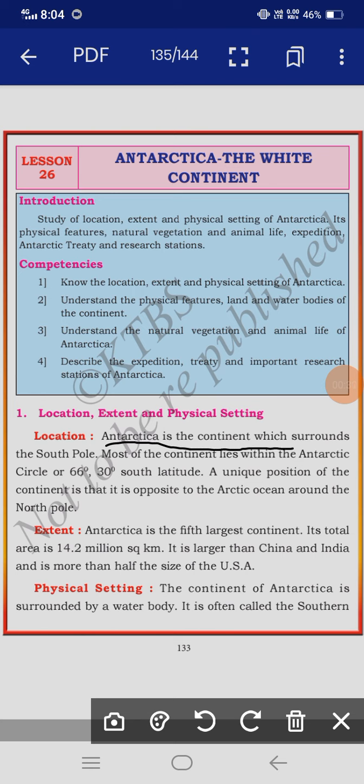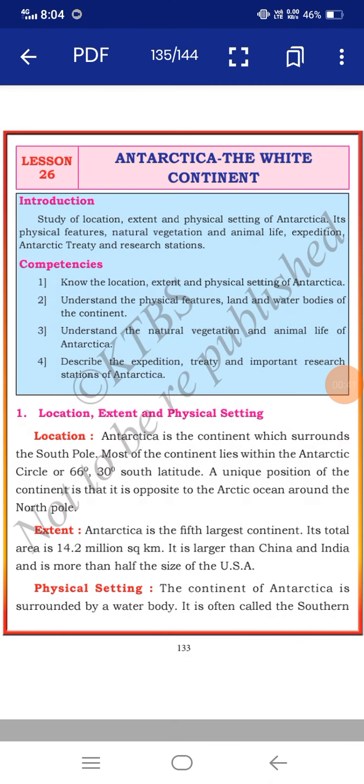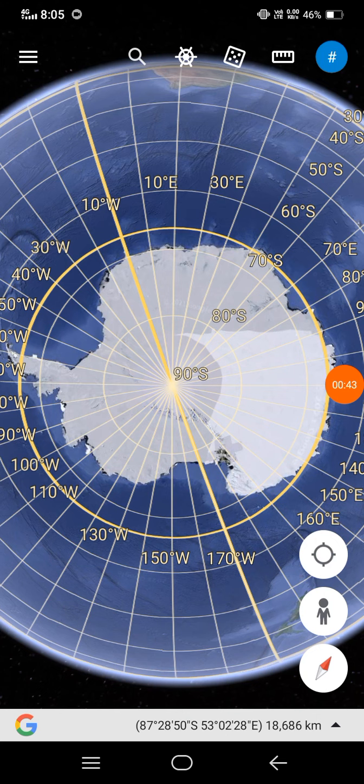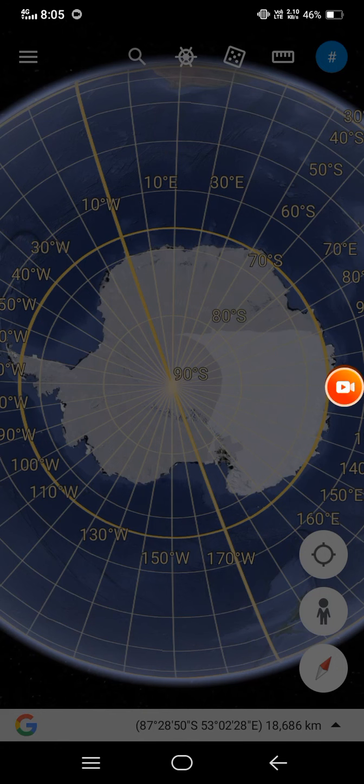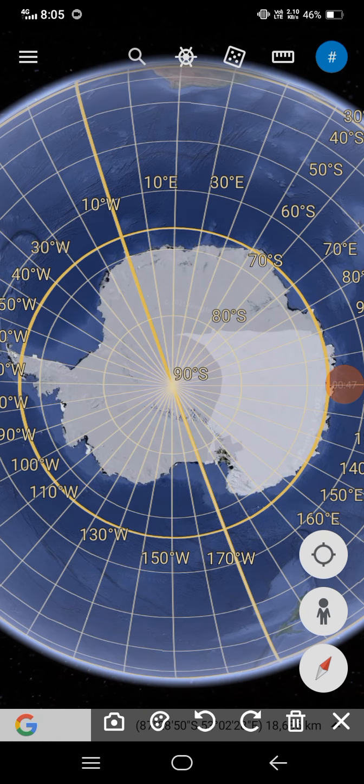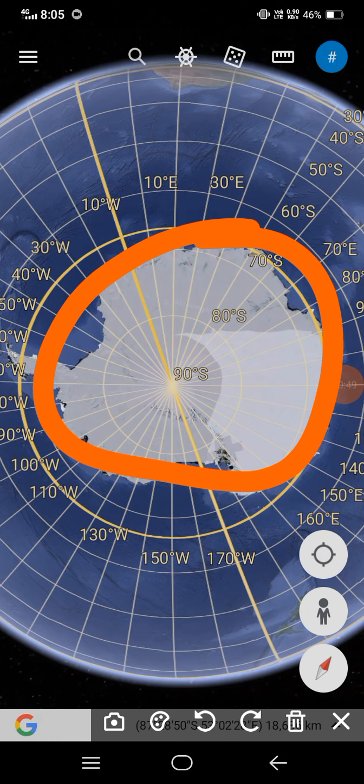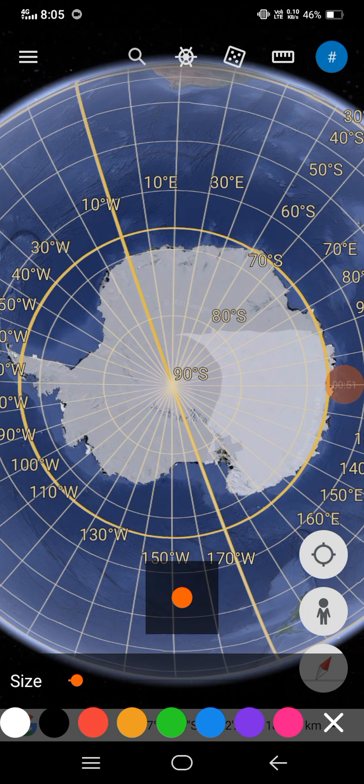Antarctica is the continent which surrounds the South Pole. You can see the Antarctica right here.